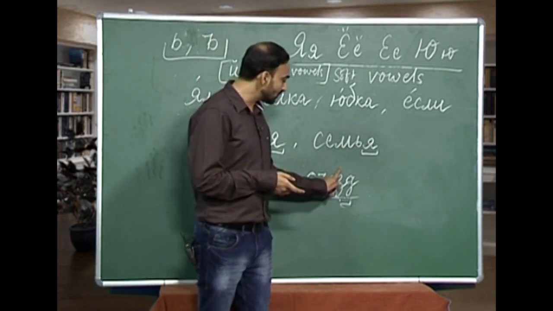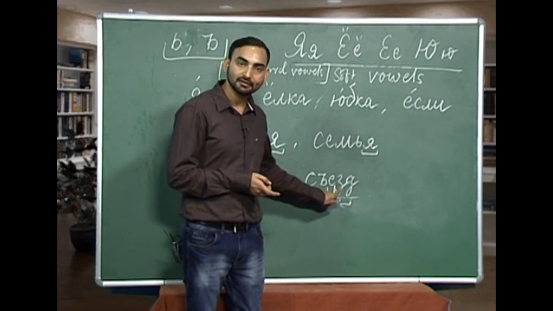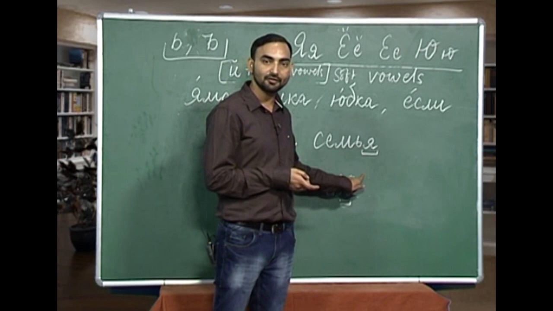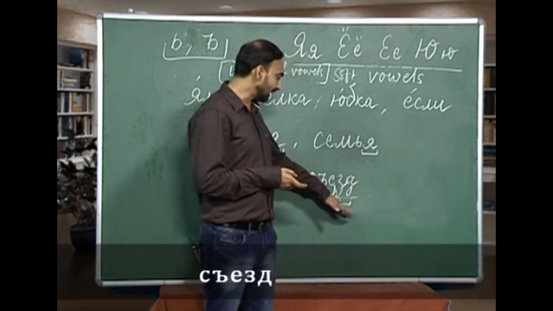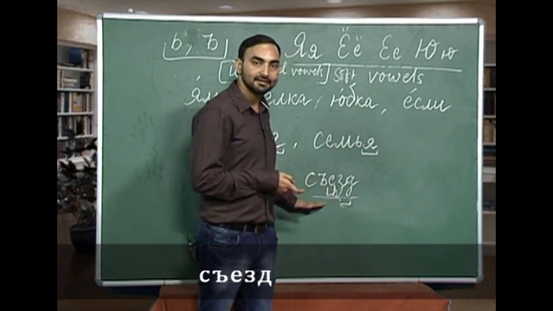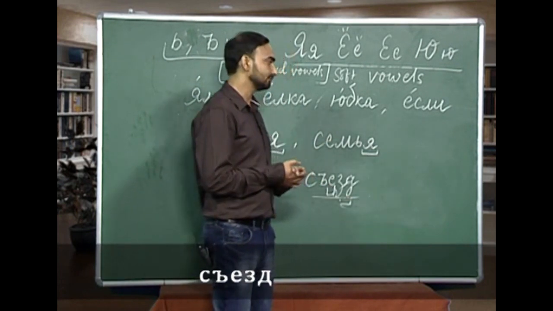So, what is the voiceless counterpart of z? This is s. And what is the voiceless counterpart of d? It is t. That is why we are pronouncing this word as siest. Siezd is congress.